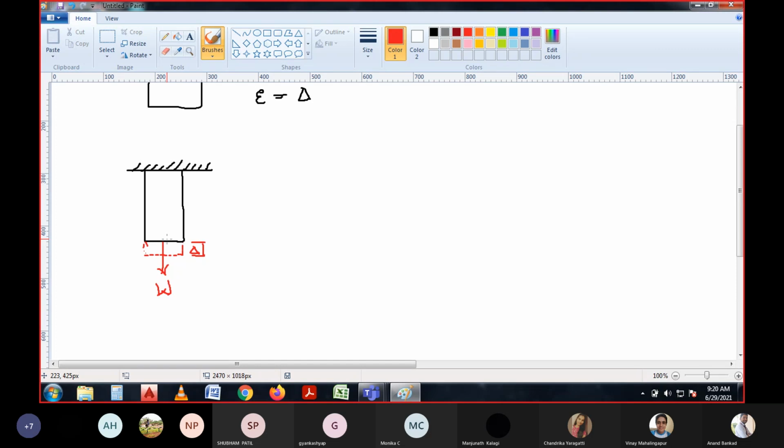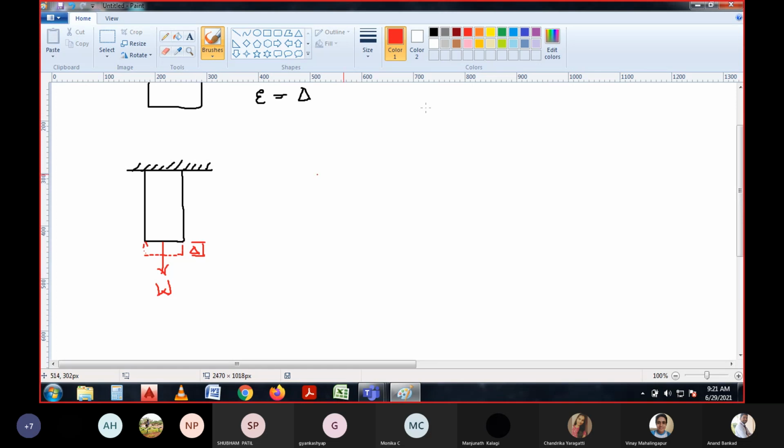In the strain energy methods, for finding out the displacements, the axial force is one of them, bending moment is one of them, torsion is one of them, and shear force is one of them. Considering all these things, at the initial stage I am referring to the axial force. Once the axial force is considered, the body may be deformed by a delta, right?